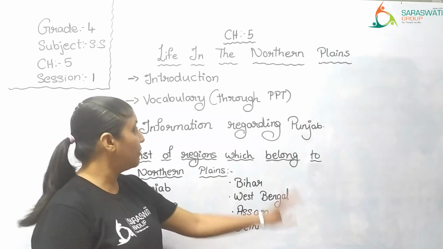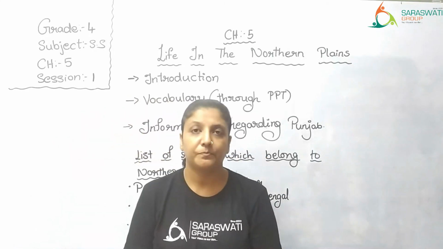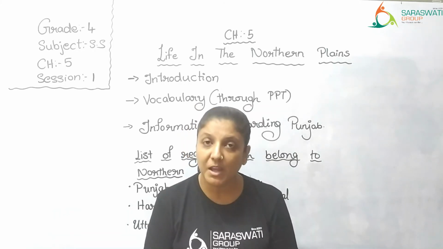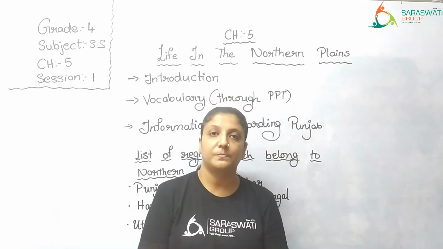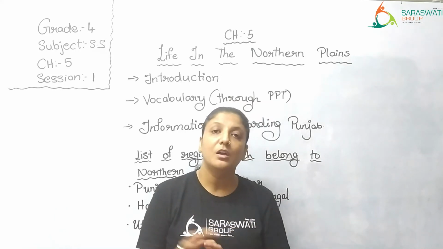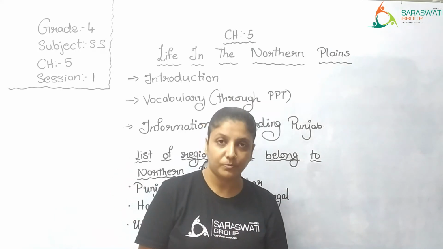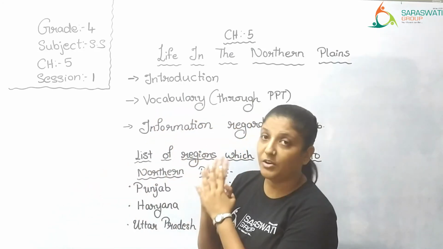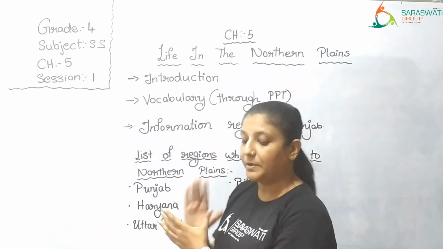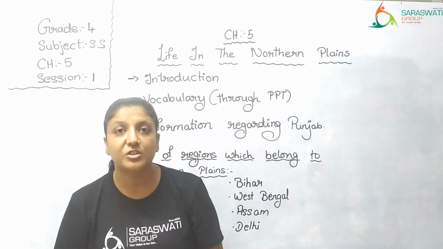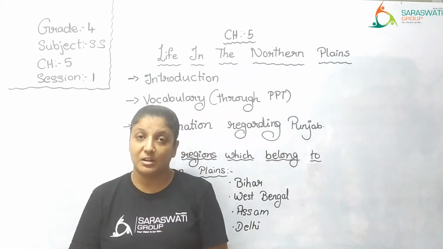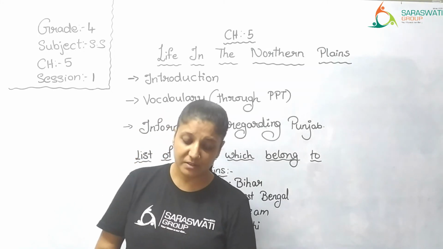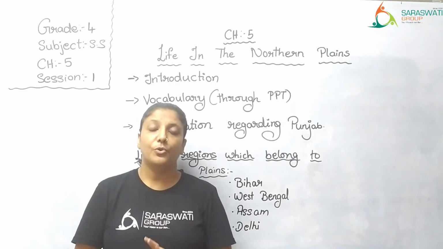After that, we went through the vocabulary words through a PPT, in which I shared the hard words of this chapter along with their meanings and some related pictures, which will help you connect the word with the statement or the picture. After that, we discussed information related to Punjab. The location of Punjab: it is located in the Satluj Basin. Its capital is Chandigarh.